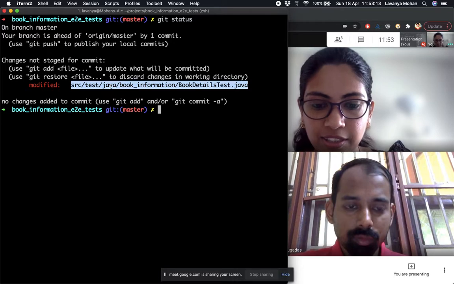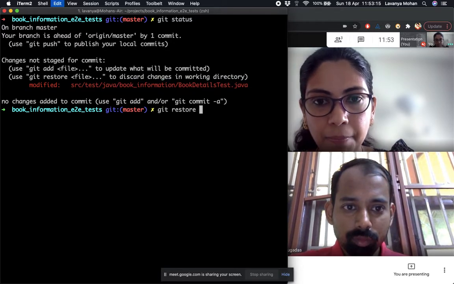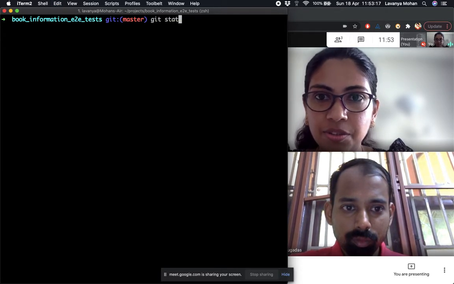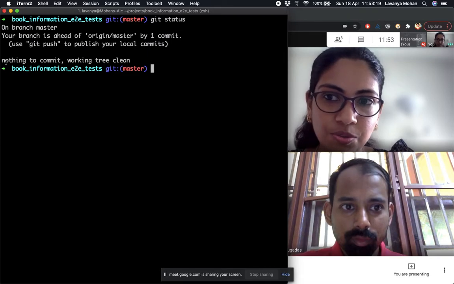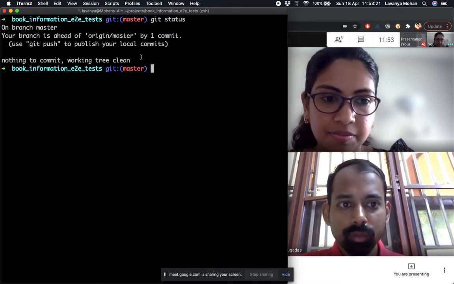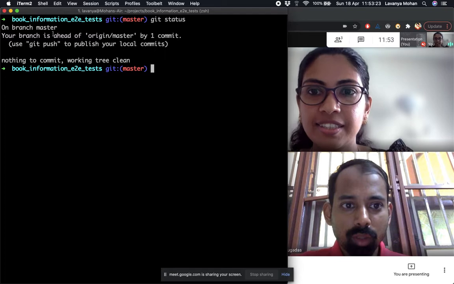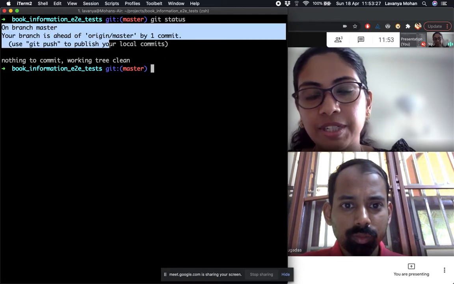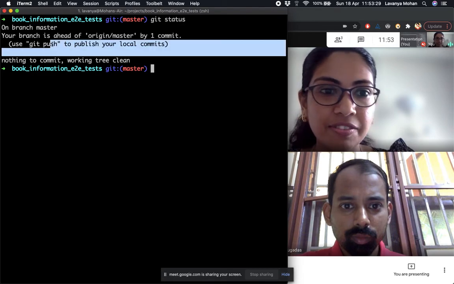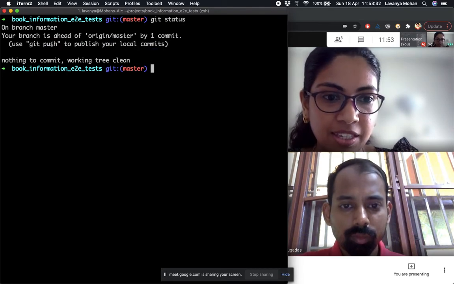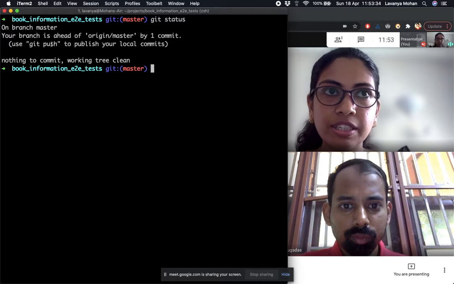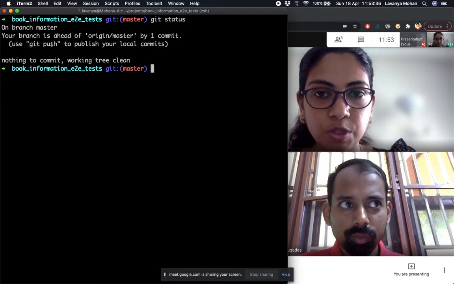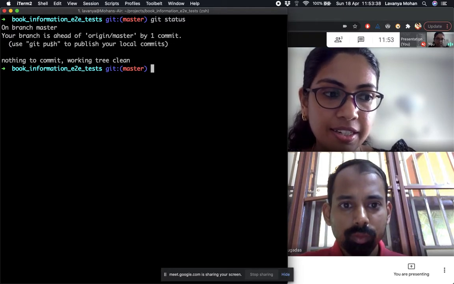So if we do that, and now if I do git status, there are no changes in the working directory. Similarly, we could also remove things that we have committed in local. If we have actually already pushed it and we want to not have that change, then it's slightly different.